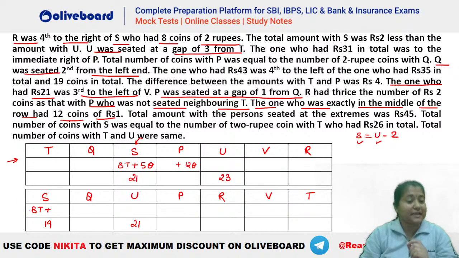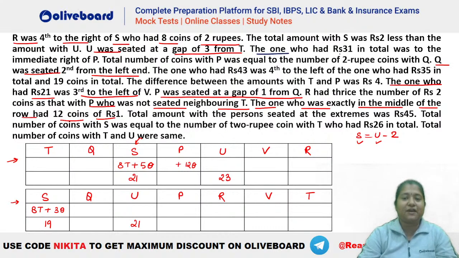Similarly, in this second case here, you can see we have this S as 8 twos plus something, which is equal to 19, right? So how many 1 rupee coins will be there for S? You can see 8 2s are 16. 19 minus 16 gives you a 3. So that means there will be 3 coins of 1 rupee here. Okay, so we have these two possibilities.